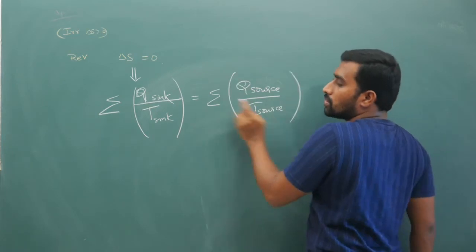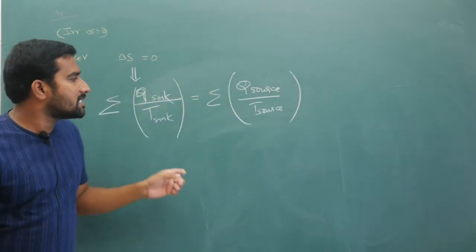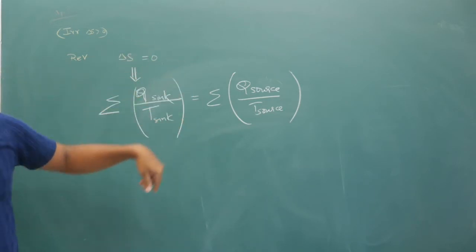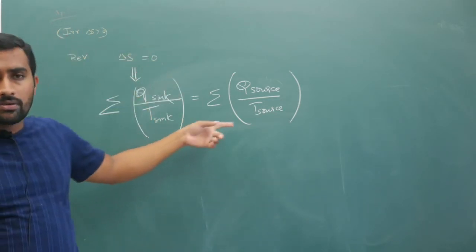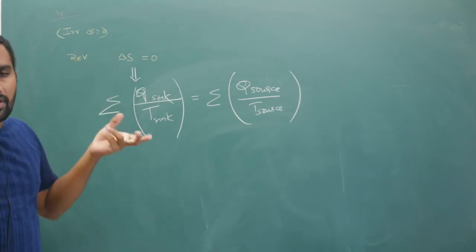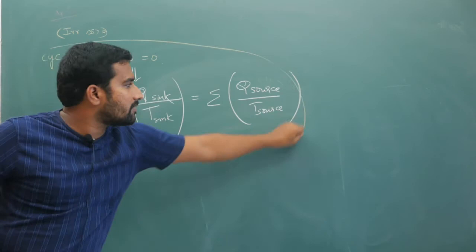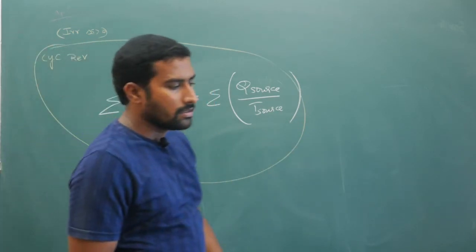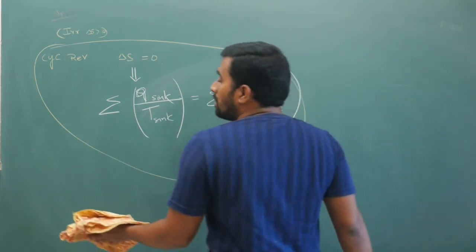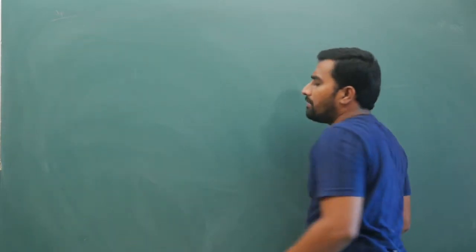What is this Q source, sink and all? Now I will discuss heat engines. After I discuss heat engines you will get to know, but take this result. This result is important in doing certain questions where multiple sources and sinks are involved. You have to follow this logic. This applies when there is a cyclic reversible process. For some good questions you can use this relation. How, I will tell you. Do not worry, I will give an example based on this also, but copy this down as well. Now I will come back to where we left off.